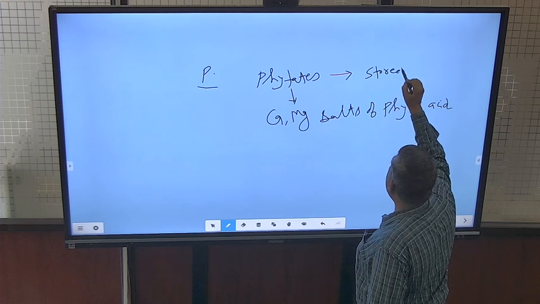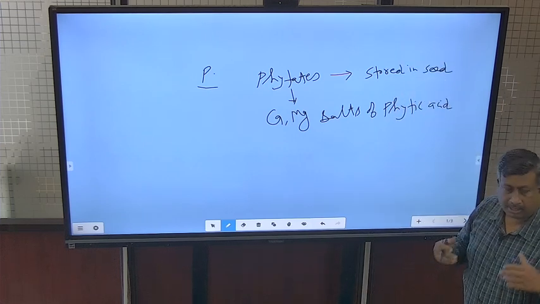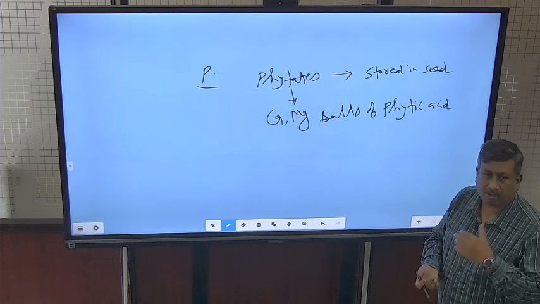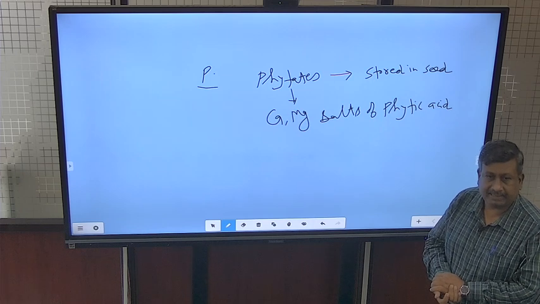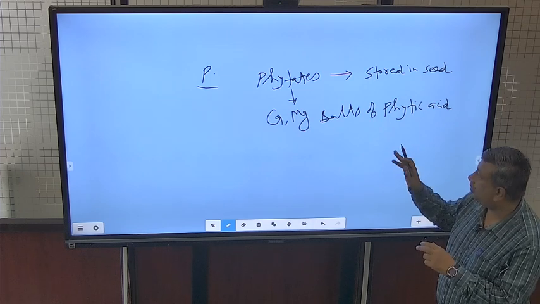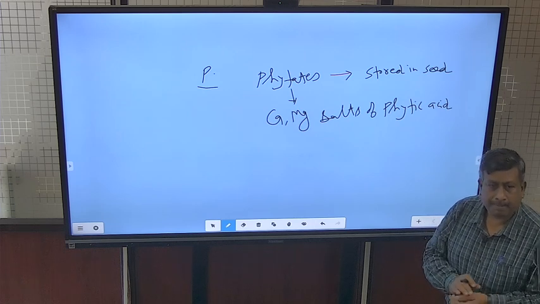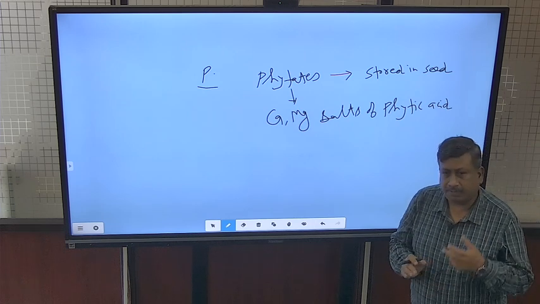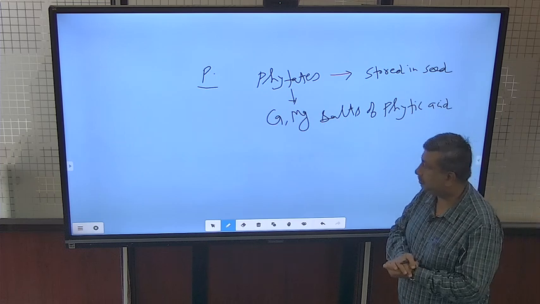So, it is stored in seeds. This is the important function of phosphorus: it makes phytates, phytic acid, stored in this form in seed. So, there are three important roles: formation of ATP, formation of nucleotide, and phytate formation for storage in seeds.